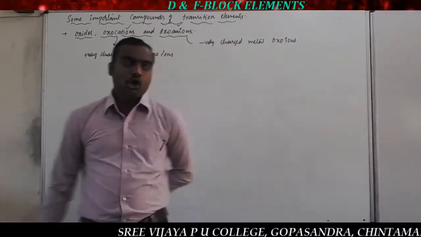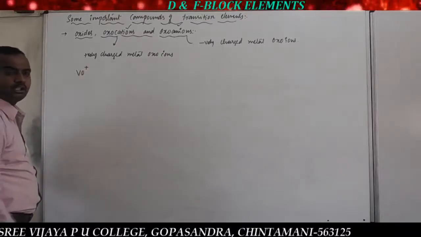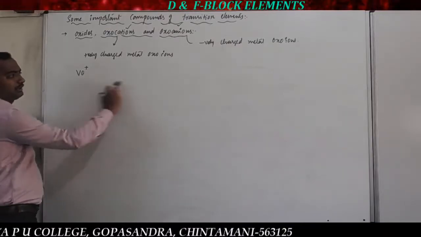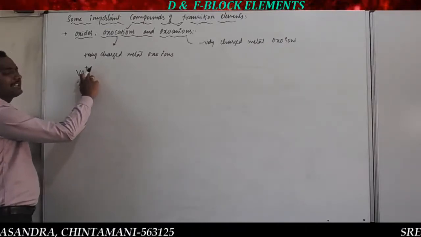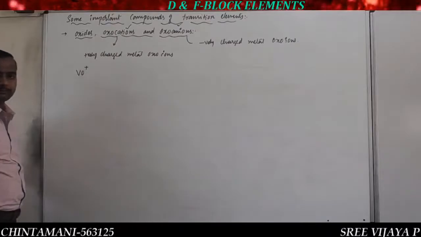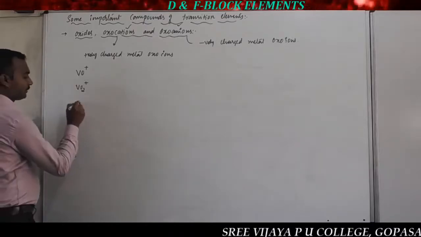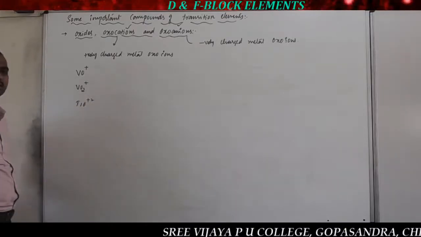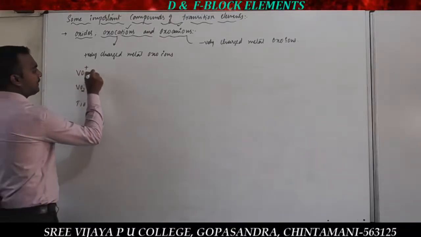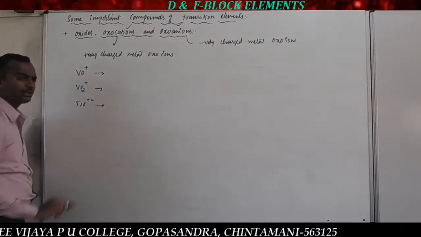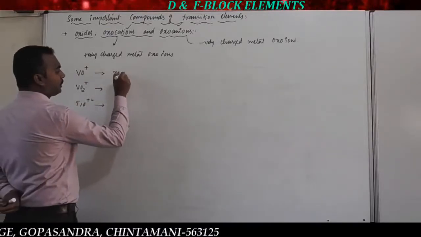Some examples. For oxocations, the best example is VO plus. Vanadium is the transition element, oxygen is the oxo, and a metal oxo ion carries a positive or negative charge. Since it is carrying the positive charge, this is an example of an oxocation. One more example is VO2 plus. Another example is TiO plus 2. So these are some examples. Now how do we write the names for VO plus, VO2 plus, TiO plus 2? These are the examples for oxocations. For the name, the number of oxygens is one, so it is taken as mono-oxo.